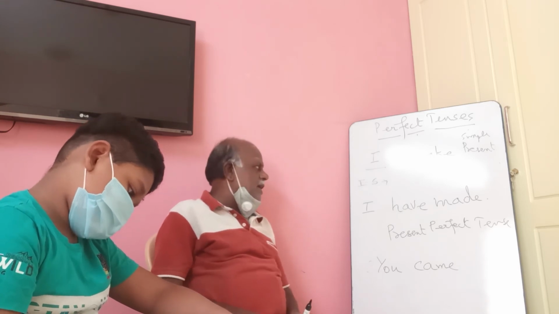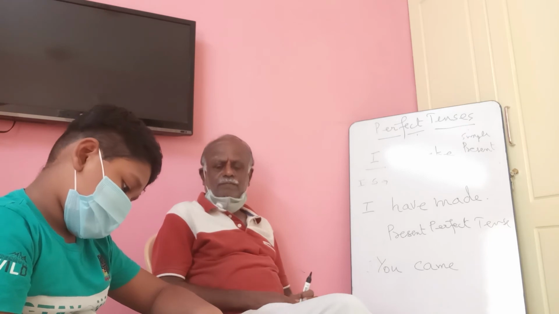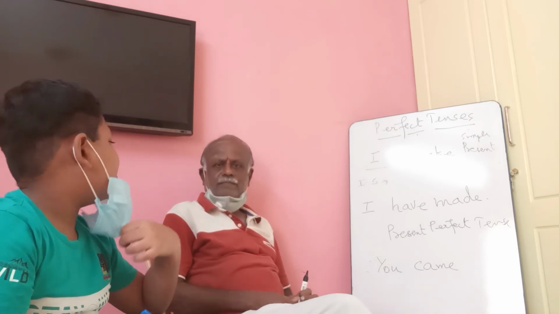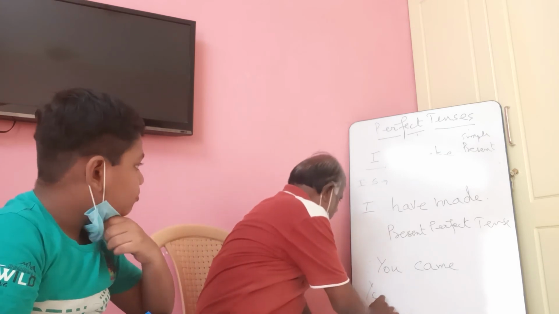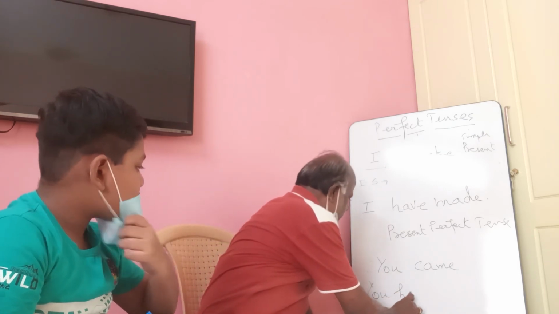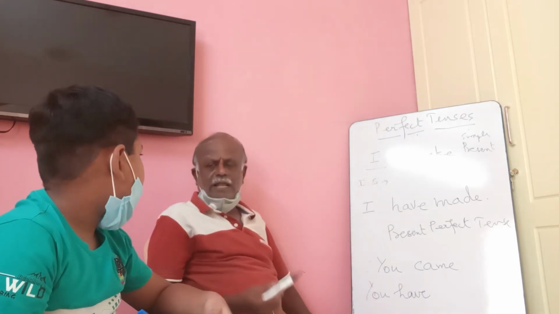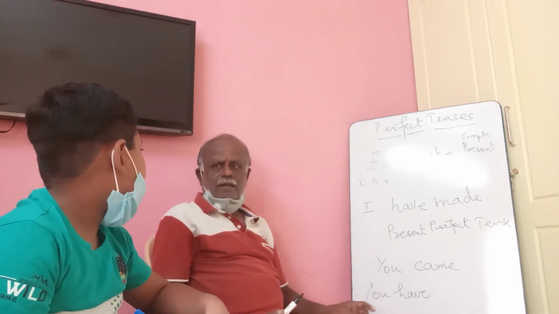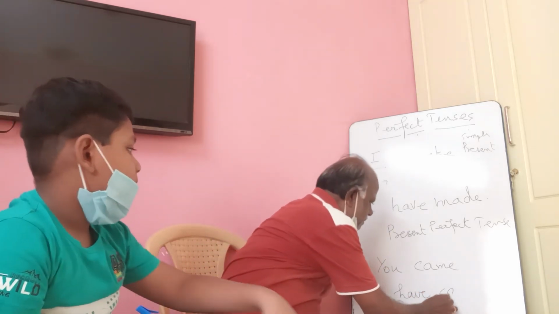If you do it rightly, we will go to past perfect. You write, very good. You have also written correctly. And then what should you do? What did you tell now? You have came. Loudly. You have came.